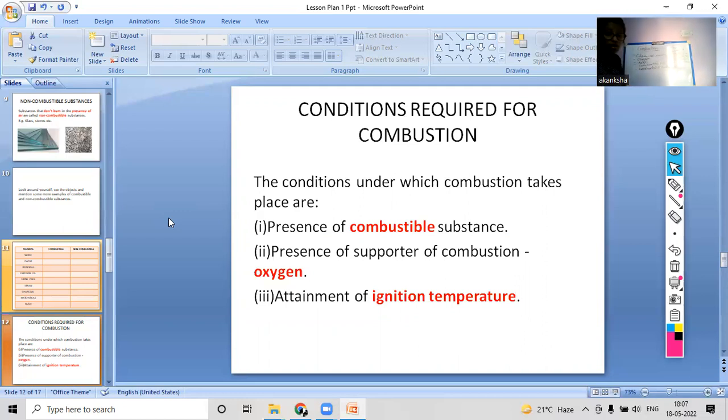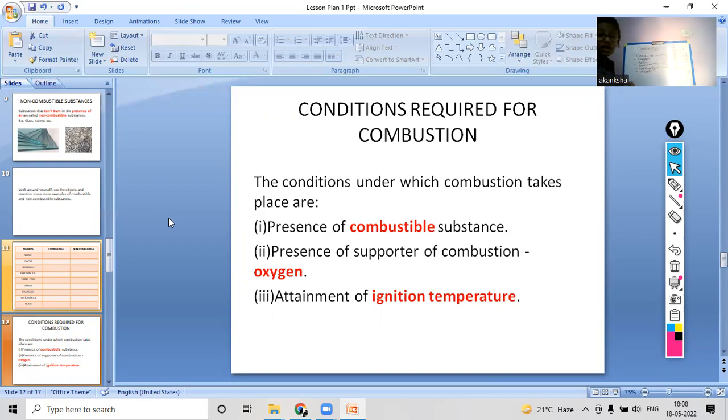Now, second condition is the presence of supporters of combustion, like oxygen. If there is more oxygen present, there will be more combustion, right? That's why we are using a fire extinguisher, because a fire extinguisher has carbon dioxide in it, which helps to reduce or eliminate the process of combustion, right? So this is one of the main reasons. Now cut off the oxygen, and the oxygen will be reduced.